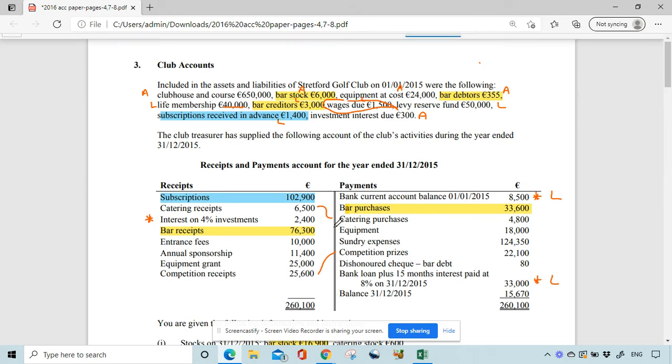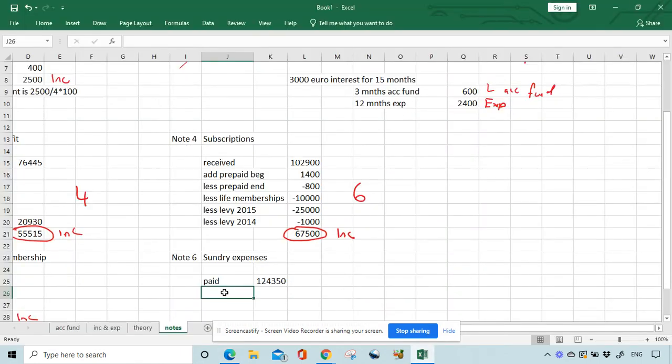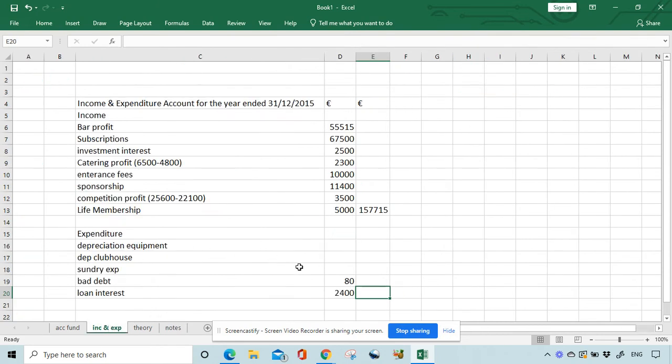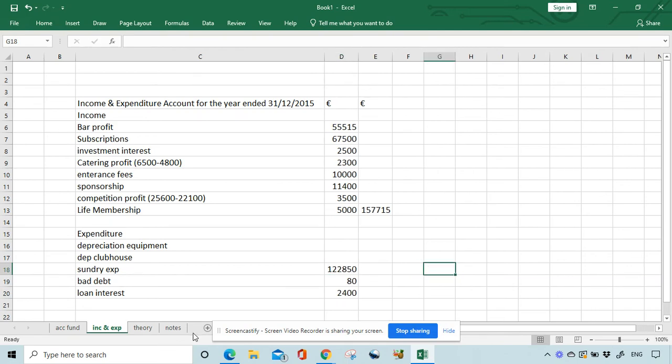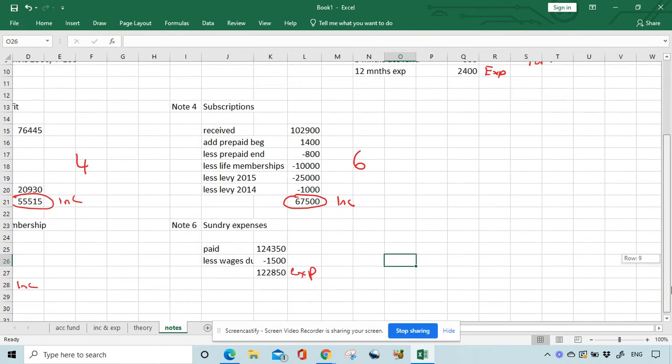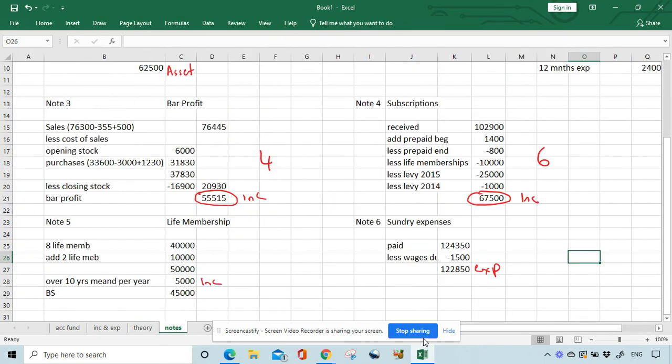So I'm going to take that away. Less wages due at the beginning, and that gives us a figure of 122,850. That's an expenditure.